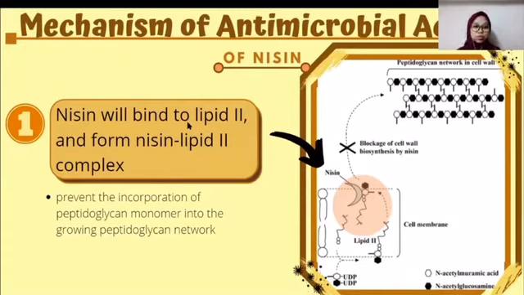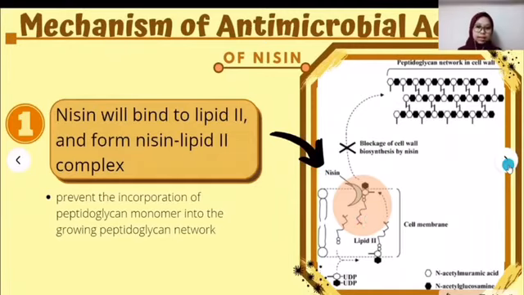Since lipid 2 is an essential element in the formation of peptidoglycan in bacteria, this action of Nisin will prevent the incorporation of peptidoglycan monomer into the growing peptidoglycan network surrounding the bacteria cell.